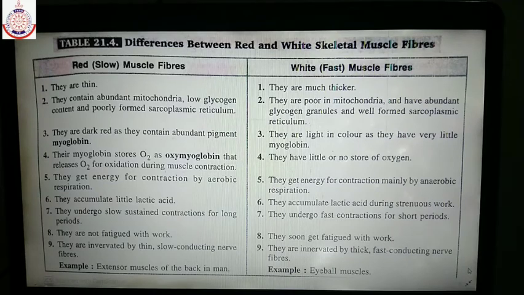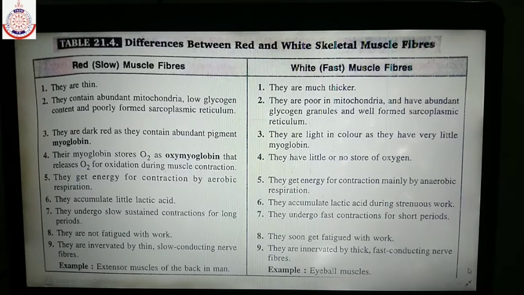So that's why these muscles are also known as aerobic muscles. What are they known as? They are also known as aerobic muscles because they show aerobic respiration.